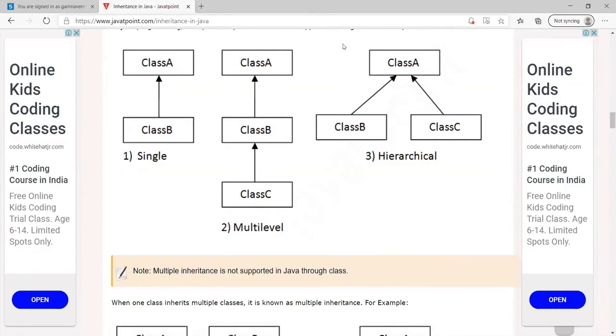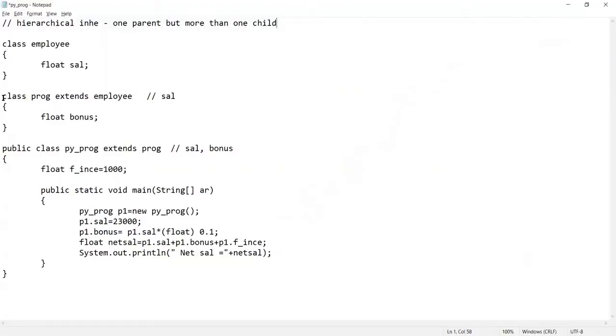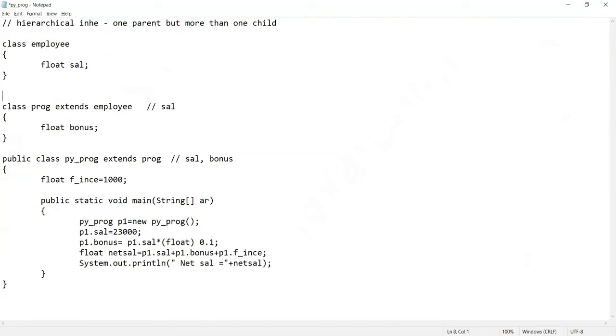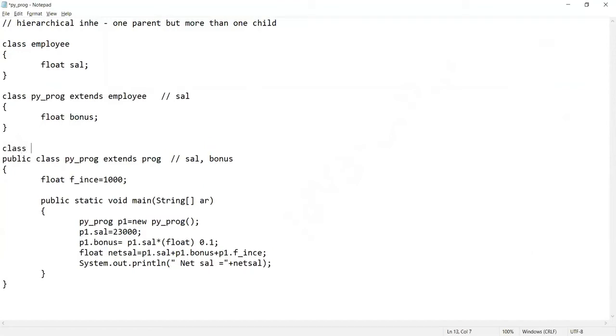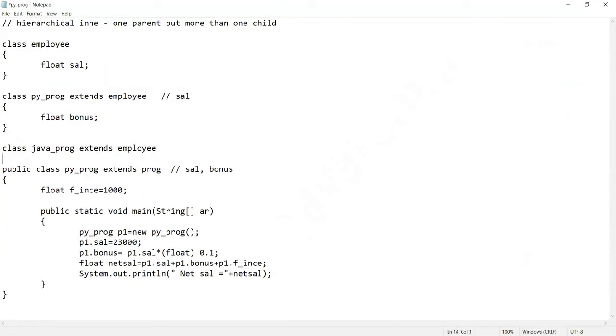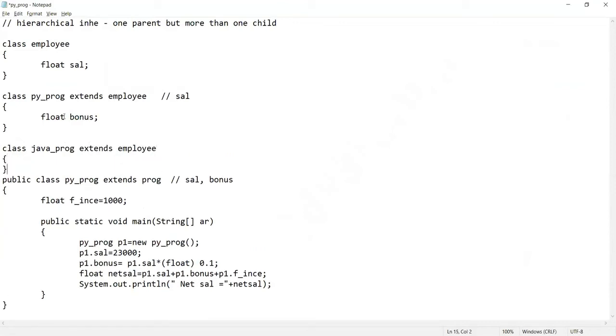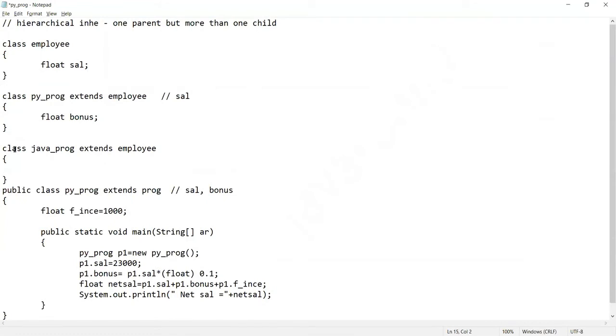So let's see the program. Suppose I have an employee class, and in a company, I have employees, and there are two types of employee I am having. One is a Python programmer employee, and another is the Java programmer employee. So I'm making two classes, Java programmer extends employee, right? And it is also having, instead of having a fixed bonus, it is having a fixed incentive, right?